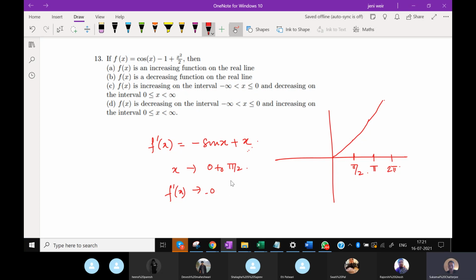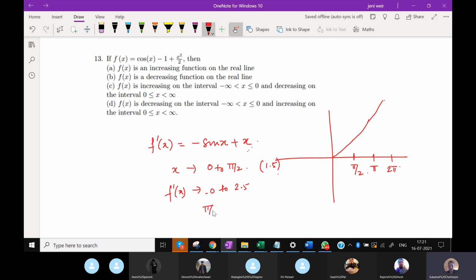At x equal to pi by 2, pi is roughly 3, so pi by 2 is roughly 1.5. So we are looking at the interval roughly 0 to 1.5, right? So that means at 1.5, f dash x will be 1.5 plus 1, which would be 0 to 2.5 roughly.